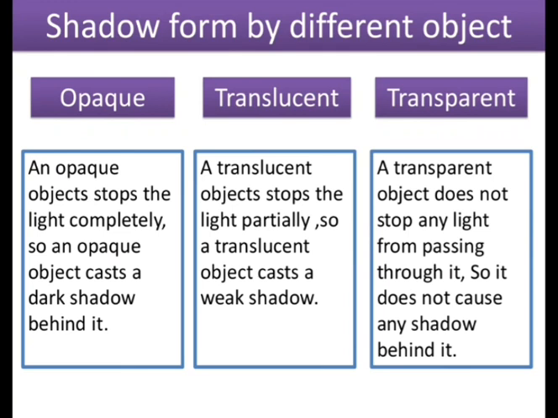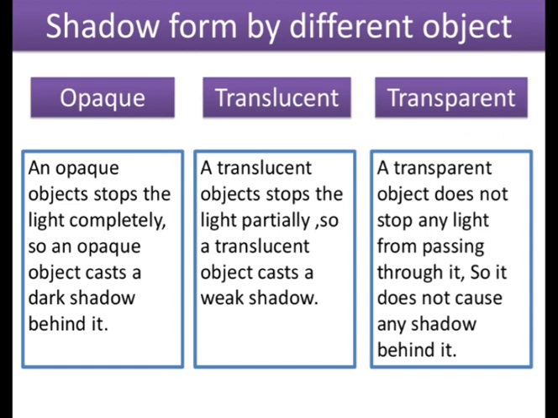We have already seen about the opaque object, that an opaque object blocks the light completely, and due to which the object forms a dark shadow behind it. But if we talk about the translucent object, it only allows the light to pass partially, or it blocks the light partially, and the shadow is formed due to the light that is blocked. So what does a translucent object do? It blocks only some light, and due to the light which is blocked by this object, an image will be formed. But in the image that is forming at the back, some of the light is passing through the translucent object, so that light which passes will be incident on the image. So we are getting the image, but that image is a weak image, right?